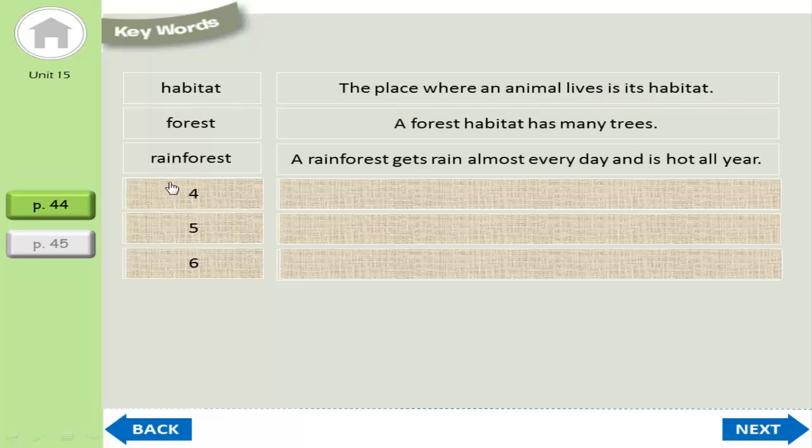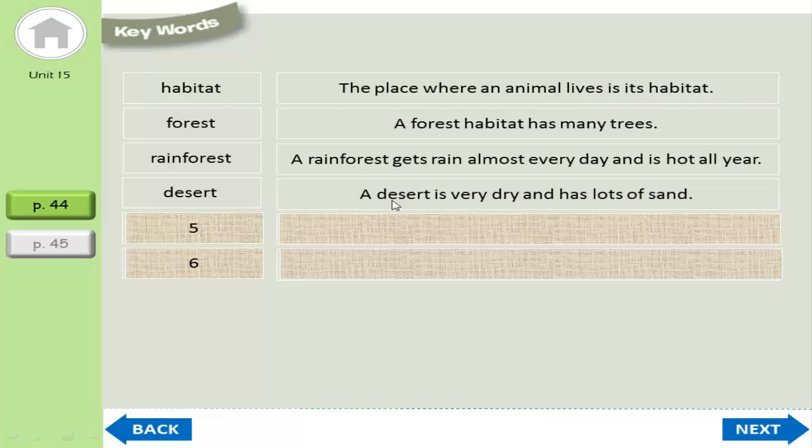And the next keyword we learn about is desert. And here is an example. A desert is very dry and has lots of sand.